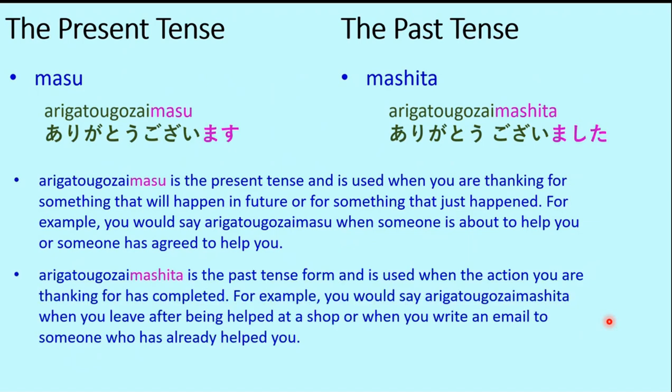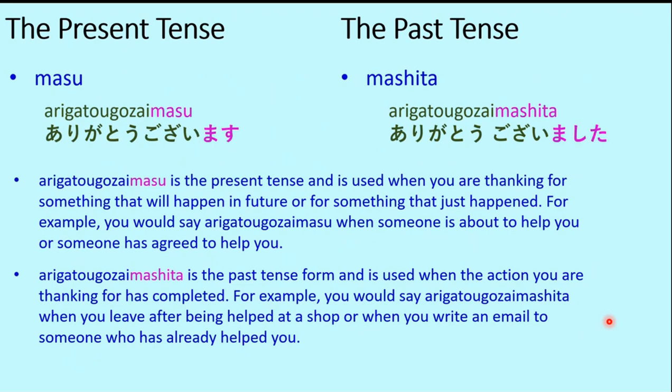And arigato gozaimashita is the past tense form and is used when the action you are thanking for has already completed. For example, you would say arigato gozaimashita when you leave after being helped at a shop or when you write an email to someone who has already helped you and you are thanking later on.